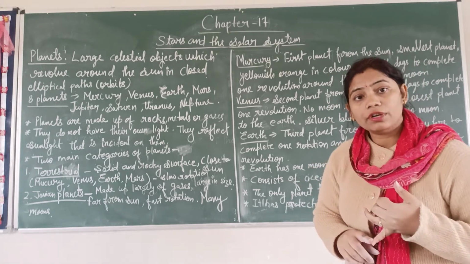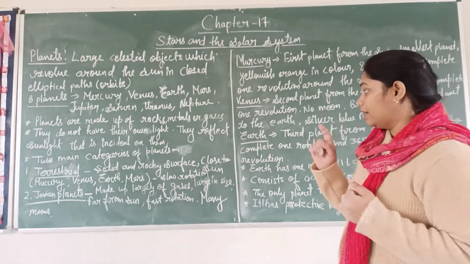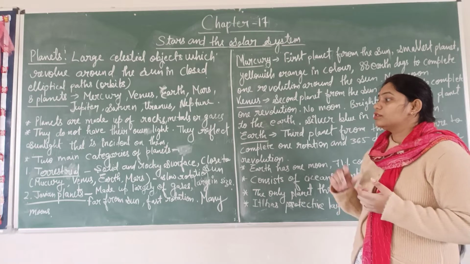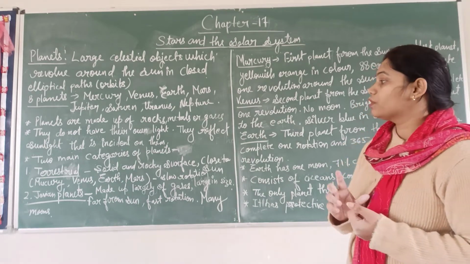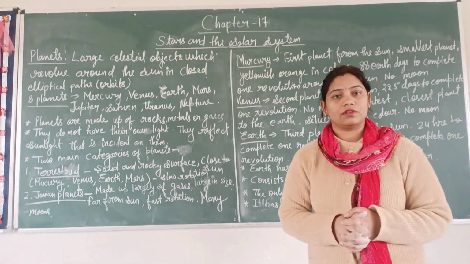They have slow rotation in their orbit. They rotate but slowly, and they are very close to the sun. And why are these called terrestrial planets? Because they have a solid and rocky surface.